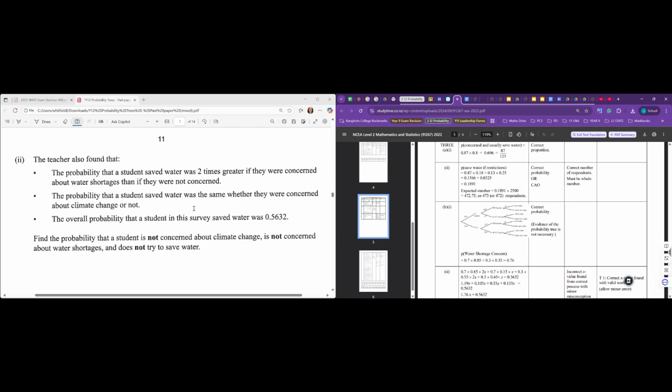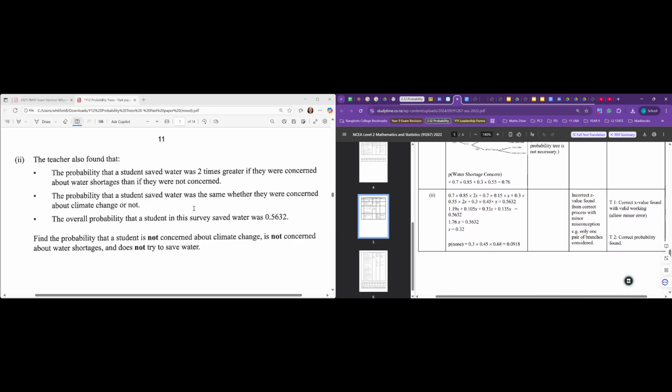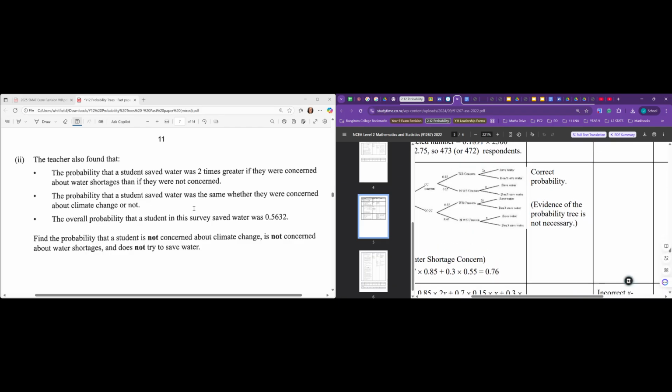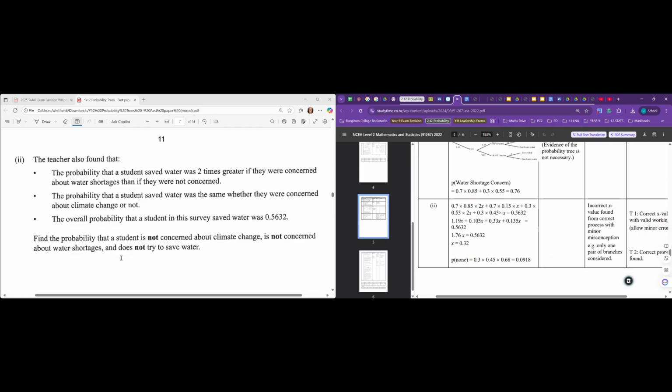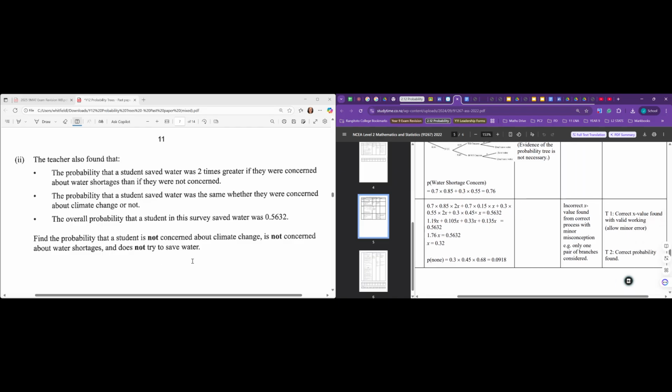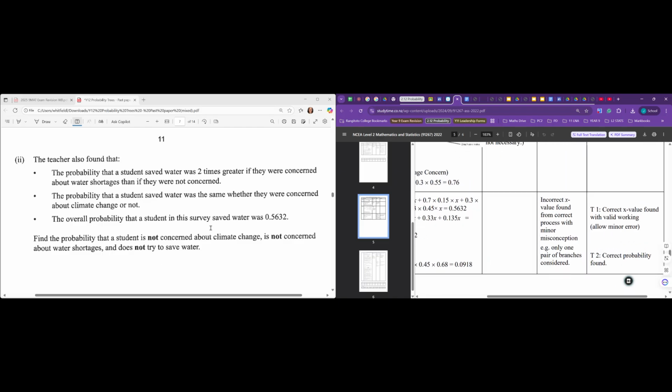Okay, so if I have a look here, they figured out that x was 0.32. They plugged it in exactly like we did, and they got 0.0918. So we got that right. Now, incorrect x value found from correct process with a minor misconception.